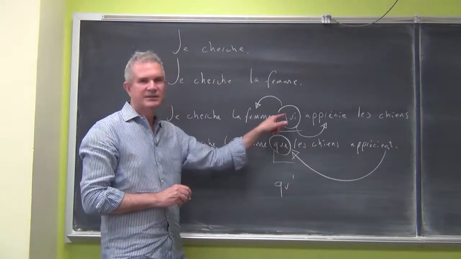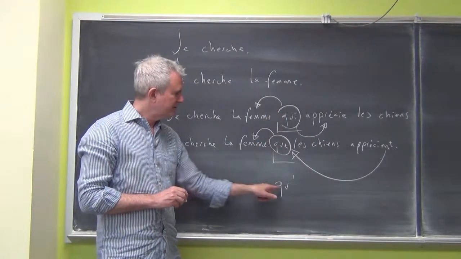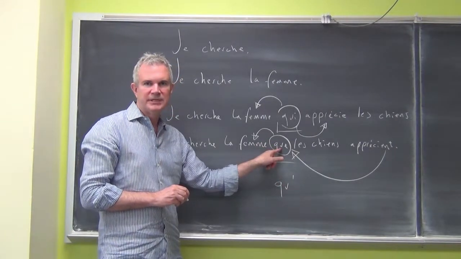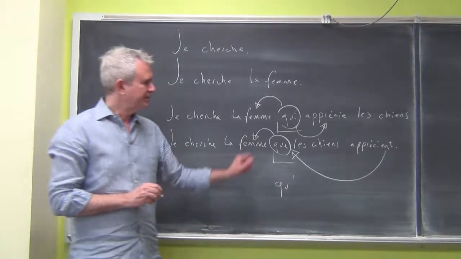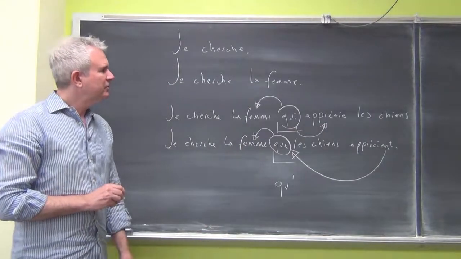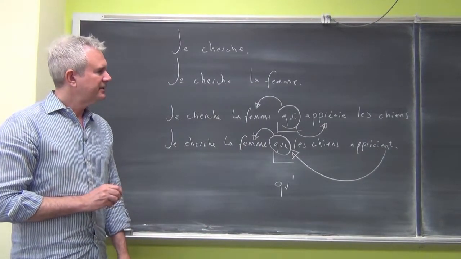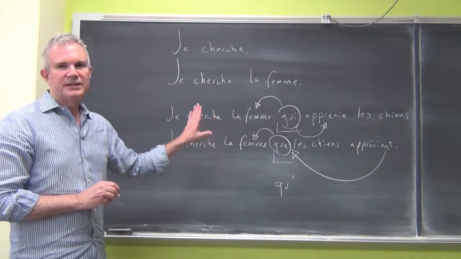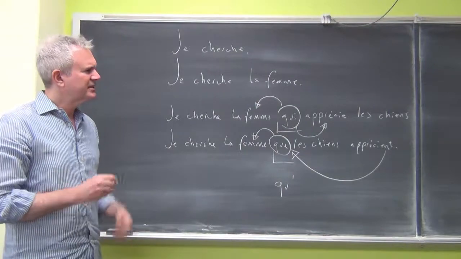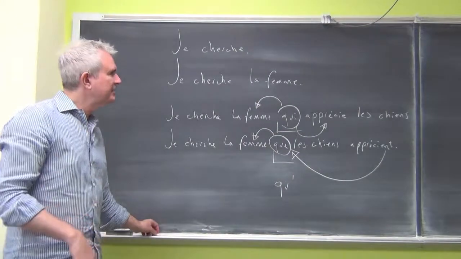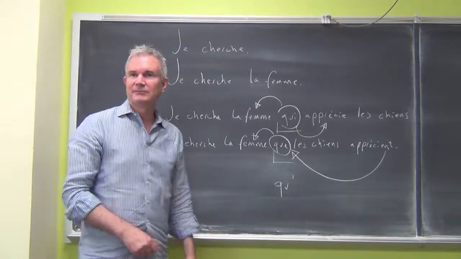It never is an elision for QUI. So QU apostrophe always means QUE. It always means a direct object relative pronoun. Okay, we're going to look now at how to do this in the past indefinite, because it introduces some complexities.